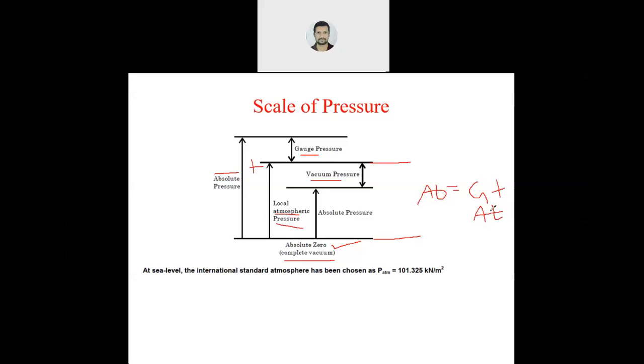Clear? So this absolute pressure is nothing but gauge plus atmospheric. Second one, what about vacuum? What can you write about vacuum?